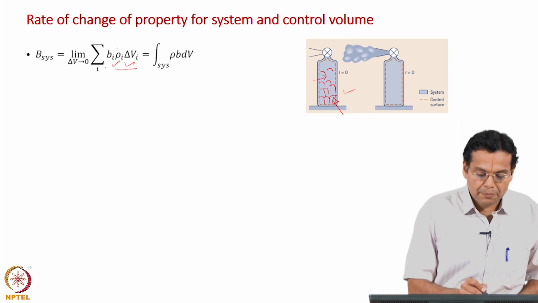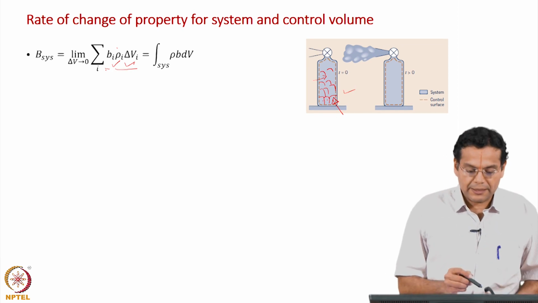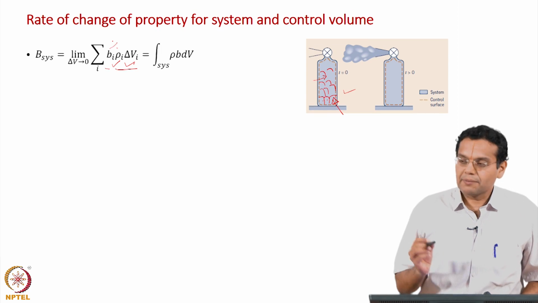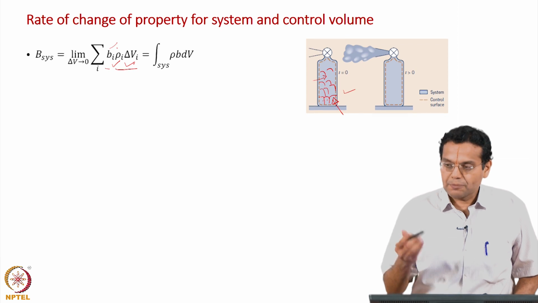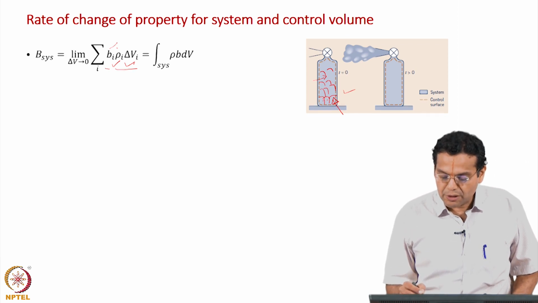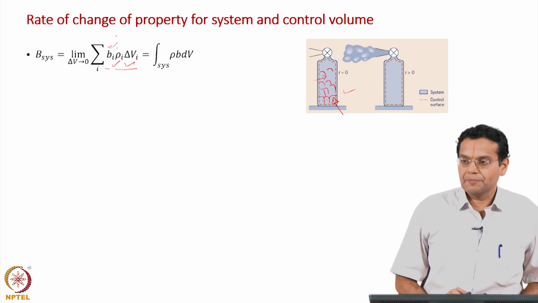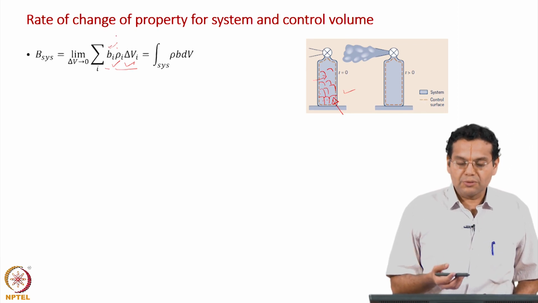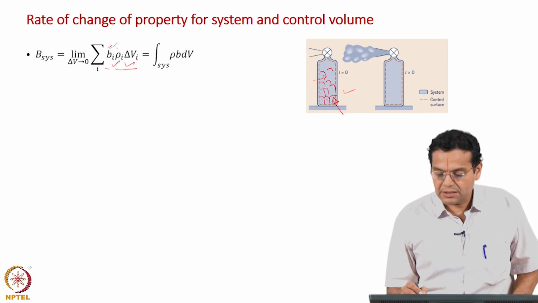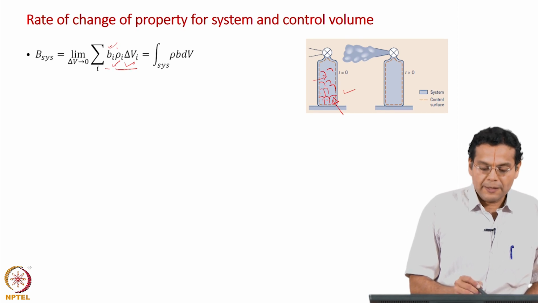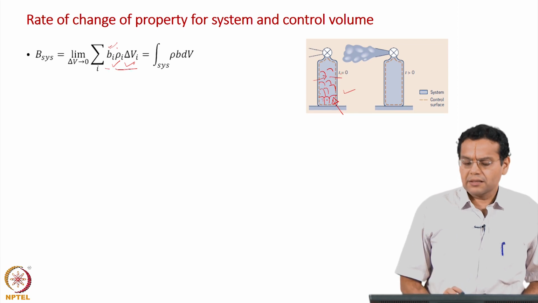I multiply the property per unit mass so that I get the total amount of property. So, what is B i? For example, if it is energy, then it could be kinetic, potential, etc. for this volume, which I denote as B i. If it is velocity, B could be velocity in this volume, velocity in that volume. So, we allow for variation of the property within the system.